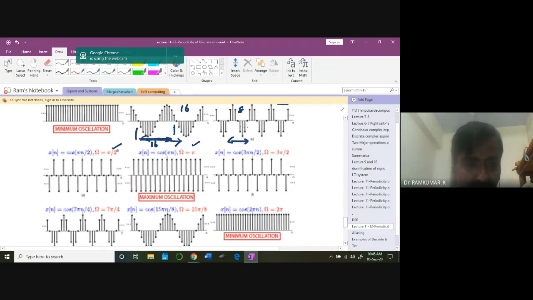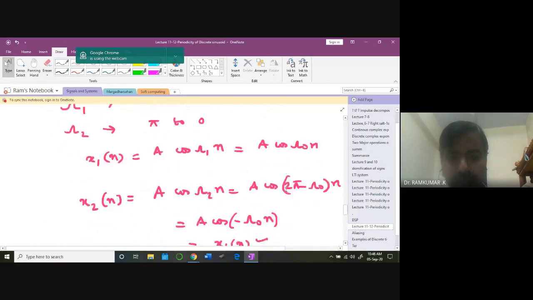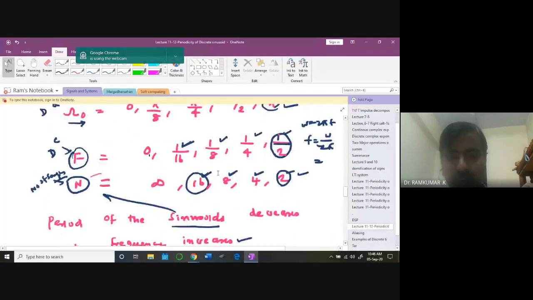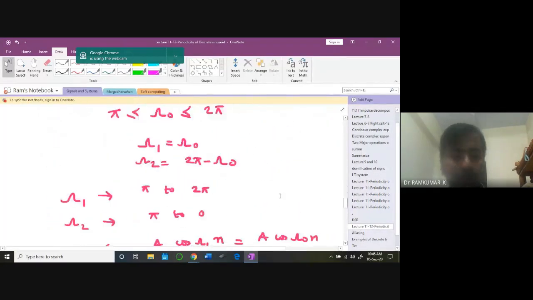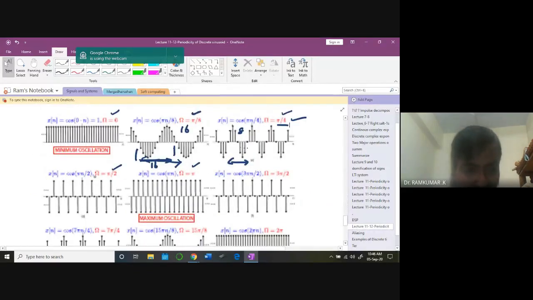So here it's what's happening for pi by 2. For every sample, what I obtain? Look at this. It's going to be 4 samples and then 2 samples only. There will be 4 samples here. 1, 2, 3, 4. But here, in this case, if you look at this, it's going to have only 2 samples. This is only this sample and this sample. That represents 1 by 2. But what happens to the frequency? The frequency has increased dramatically. Up to pi, it has now increased. So this is the maximum oscillations I can get in the discrete domain.